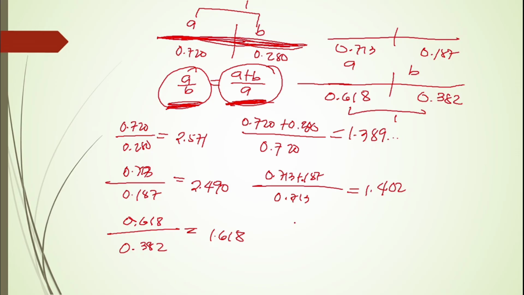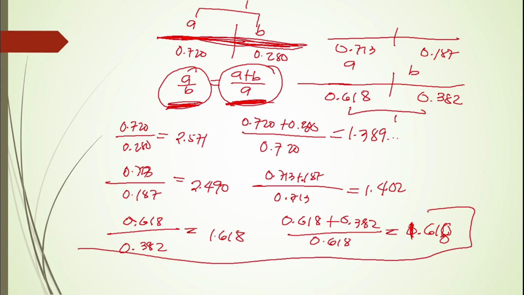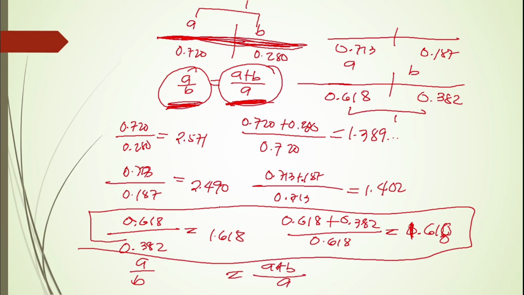Next we have here 0.618 plus 0.382 over 0.618. The answer is 1.618. So therefore, we could say that this is approximately our golden ratio, because A over B is equal to A plus B over A. So therefore, this is the golden ratio.